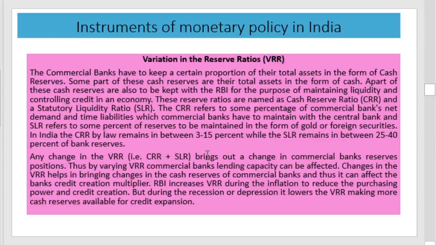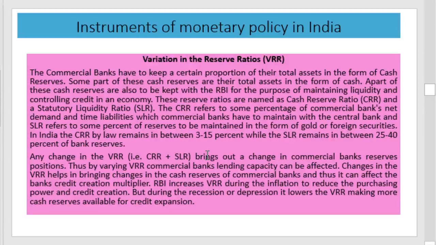The RBI increases VRR during inflation. That is, cash reserve ratio and statutory liquidity ratio must be increased during inflation. What does it mean? That is, the reserves to be kept with the central bank have to be increased. If the reserves are increased, the money with the commercial banks will be reduced and the credit creation process can be reduced, and therefore the money supply in the economy can be reduced. That is, during inflation, VRR is usually increased.